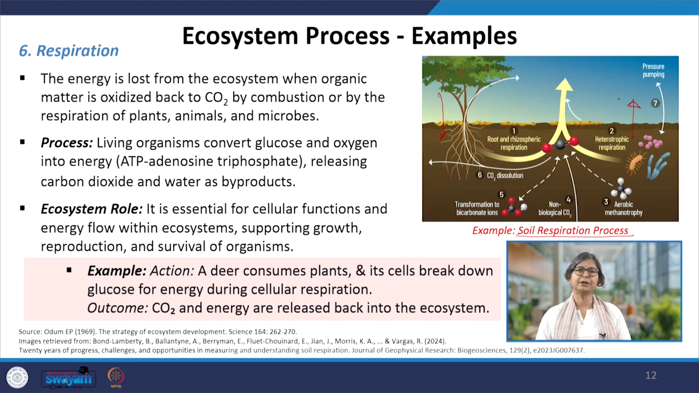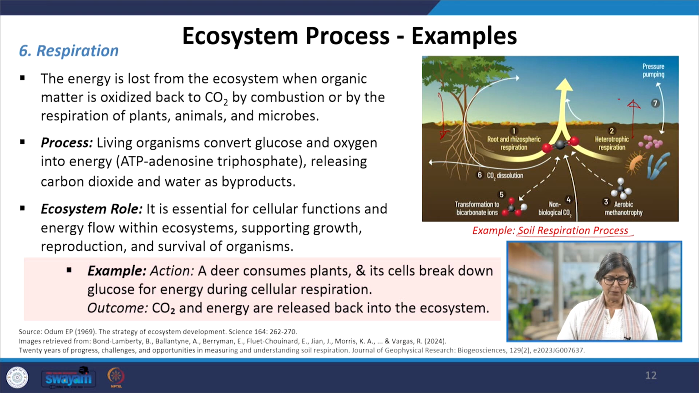So what happens in respiration? The energy is lost from the ecosystem when organic matter is oxidized back to carbon dioxide by combustion or by respiration of plants, animals and microbes. The process involves living organisms. They convert glucose and oxygen into the energy which we have discussed earlier, ATP, and they release carbon dioxide and water as byproducts. Very important ecosystem role it plays. This is essential for cellular functions and energy flow within the ecosystem, supporting growth, reproduction and survival of organisms.